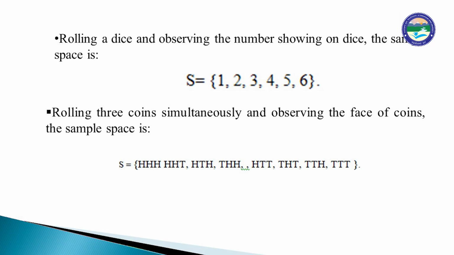Rolling 3 coins simultaneously and observing the faces of the coins, the sample space is: HHH, when all 3 coins are heads; HHT, when 2 are heads and 1 is tail; HTH, when first is head, second is tail and third is head; THH, when first is tail and the other two are heads; HTT, first is head and the other two are tails; THT, first is tail, second is head, next is tail; TTH, first 2 are tails and next is head; and TTT, all 3 are tails.